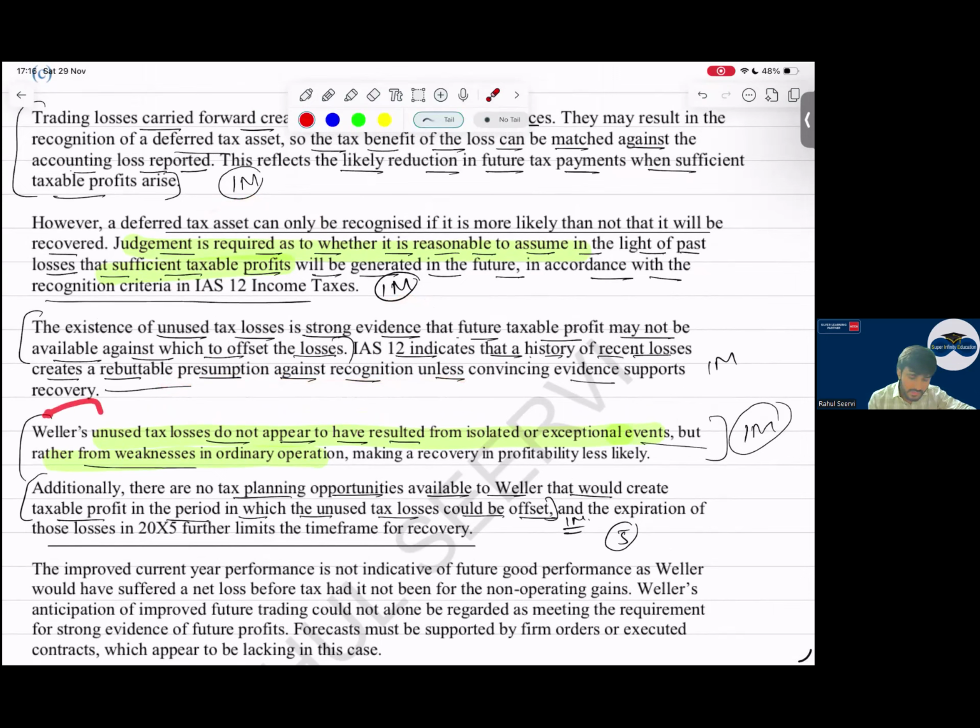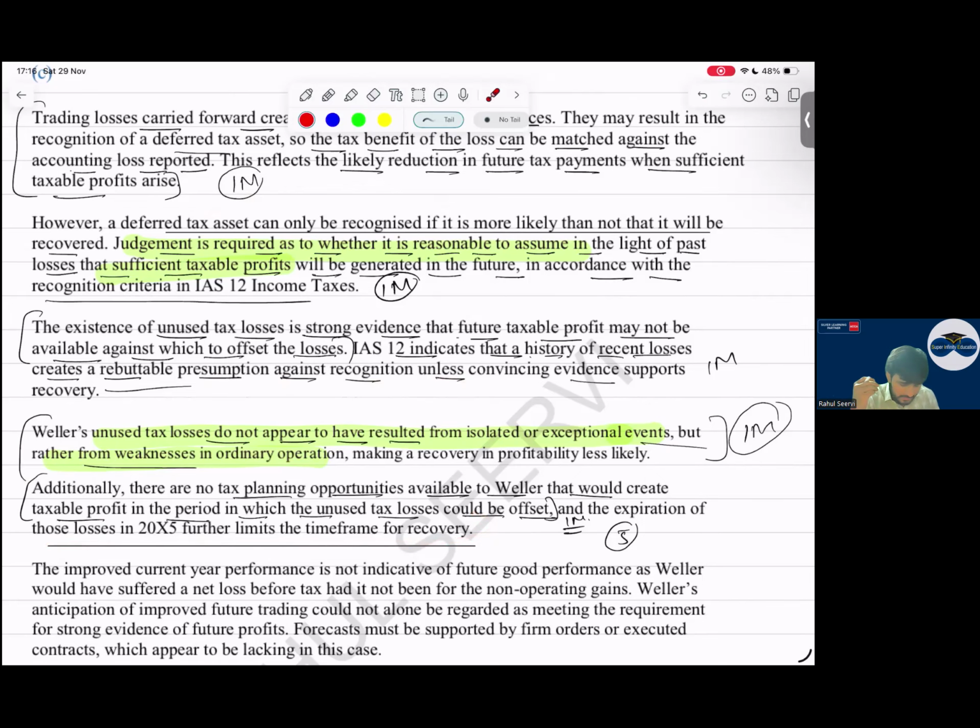The unused tax losses are not because of any one-off event, but because of weakening business activities and lower profits. There are no tax planning opportunities, and you can write down that these losses expire within 20X5, and until 20X5 it's difficult for the company to make taxable profits or for recovery to occur.